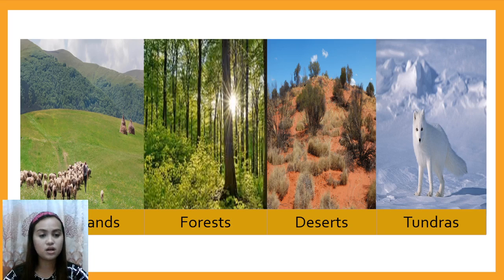Next is tundras. A tundra is a frozen land that is covered in snow for most of the year. This type of ecosystem has no trees and only few kinds of plants grow. Most of the animals here, including polar bears, have thick coats of fur that are usually white as snow. The color helps the animals blend in with the snow and hide themselves from predators.